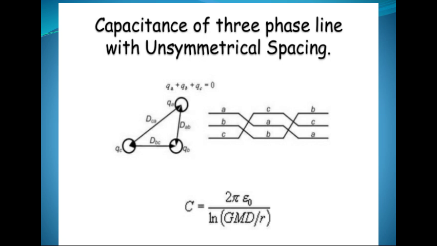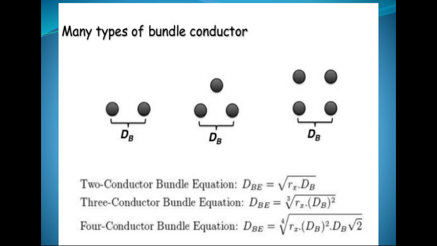Similarly, capacitance of a three-phase line with unsymmetrical spacing is given as C is equal to 2 pi epsilon upon ln GMD upon R, where GMD is geometric mean distance and R is radius of the conductor. For many types of bundled conductors, there may be two conductors, three conductors, or four conductors.